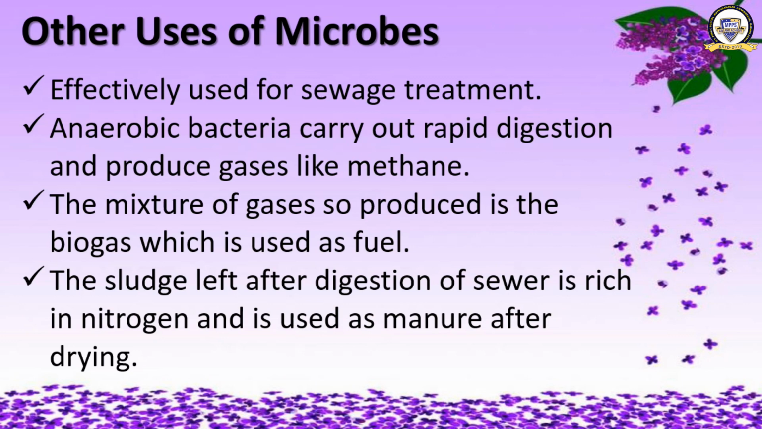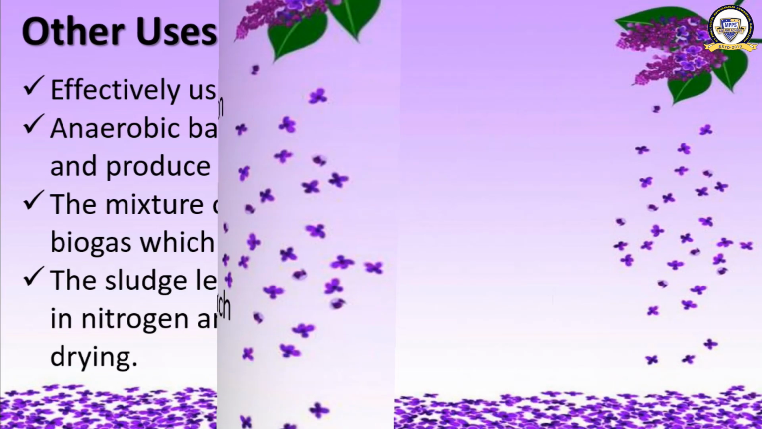This undigested sewer is then transferred to anaerobic digestion tank while anaerobic bacteria stay behind. Here, anaerobic bacteria carry out rapid digestion and produce gases like methane. The mixture of gases so produced is the biogas, which is used as a fuel. Now you understood, I think. Okay, let's move on.